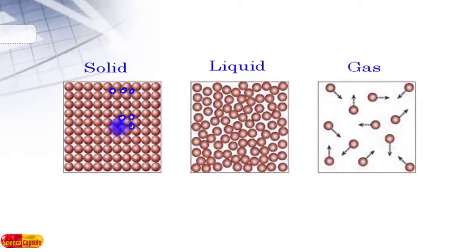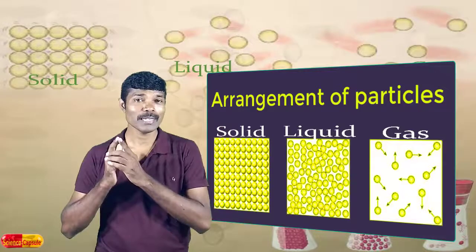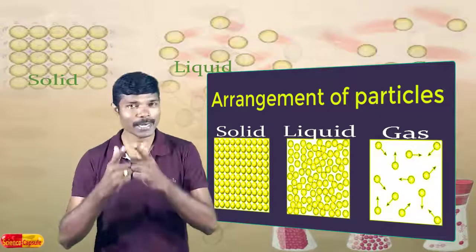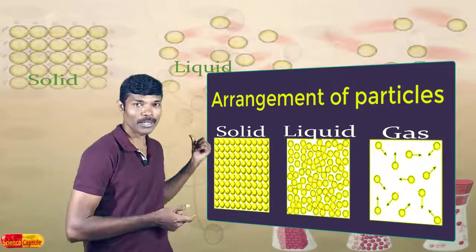Intermolecular space is the space between the particles of matter. Here in case of solid, you see very little intermolecular space, right? Whereas in case of liquid, you see larger spaces are available. As compared to solid, intermolecular spaces are a little more. If you compare the intermolecular space of gas with respect to solid and liquid, here a large amount of space is available. So the intermolecular space between the particles in case of gas is abundant, whereas it is very less in case of solids.